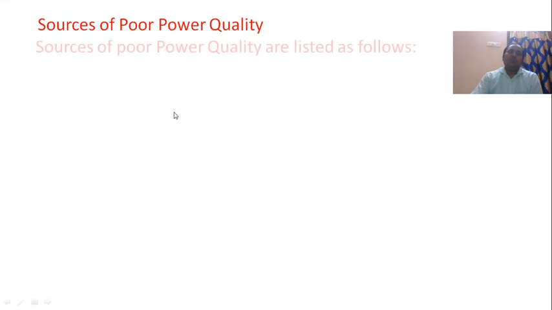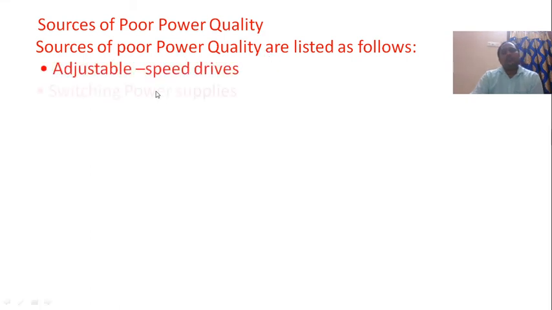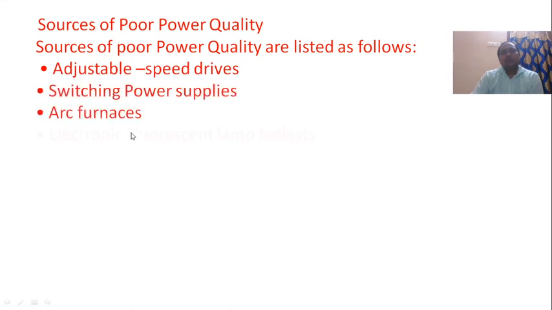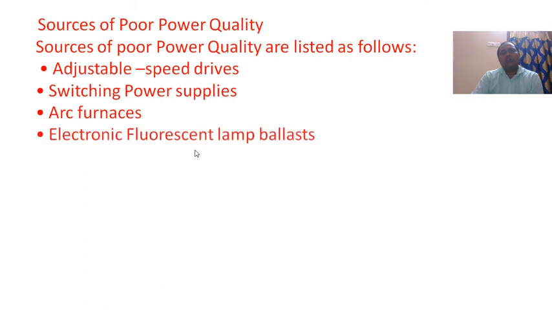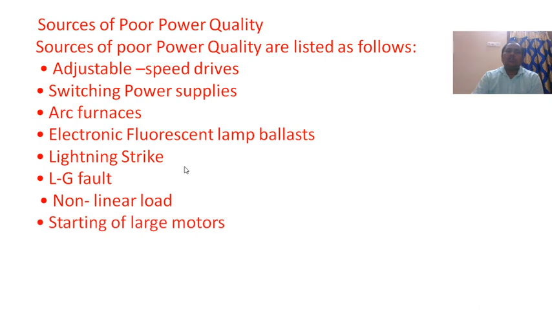Sources of poor power quality. What are the sources of poor power quality? They are listed as follows: adjustable speed drives, switching power supplies, arc furnaces, electronic fluorescent lamps, lightning strikes, line to ground faults, non-linear loads, starting of large motors.